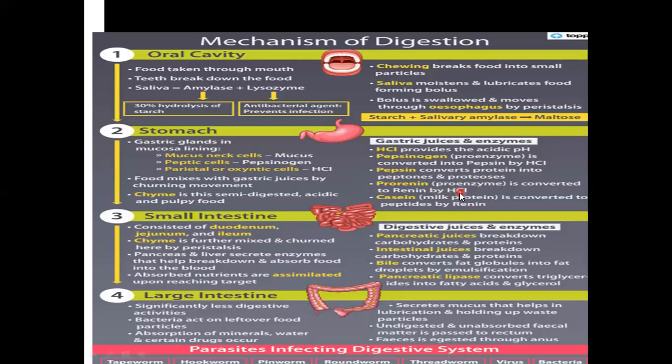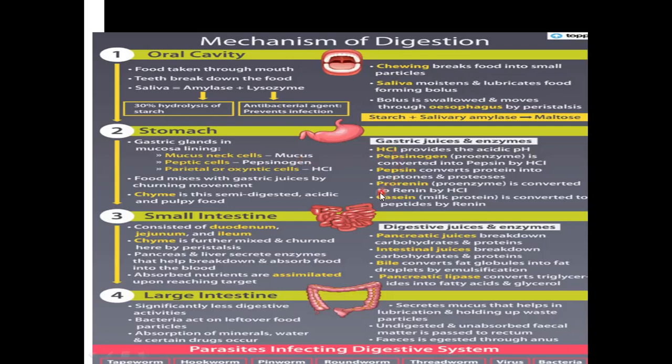This is also the work of HCl. HCl converts prorenin to renin when milk is there. So renin is the milk protein digesting enzyme. The milk protein is called casein, and it is converted into peptides by renin. So this is the function of gastric juice. All these are the roles of gastric juice. And there is one question asked: what is the role of mucus? Mucus is very important because HCl can destroy the stomach wall. So mucus protects the inner lining of the stomach from the action of HCl or enzymes.